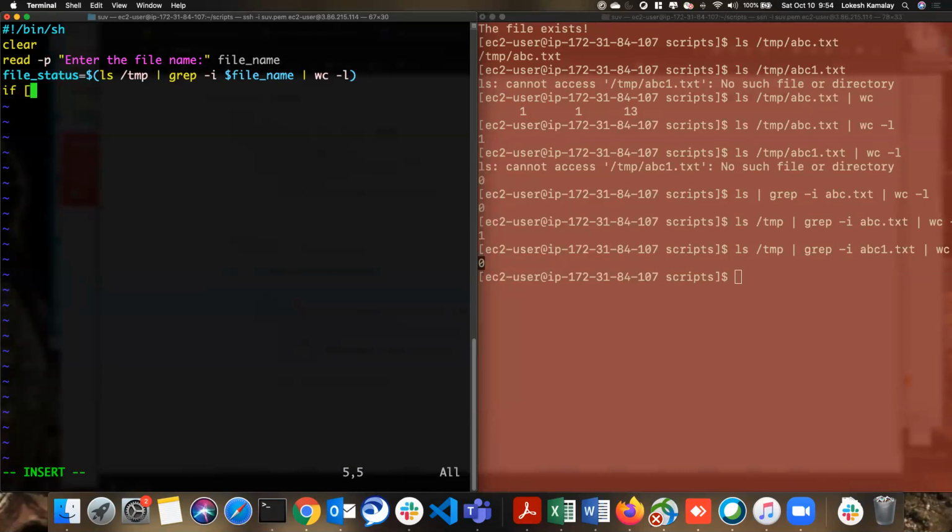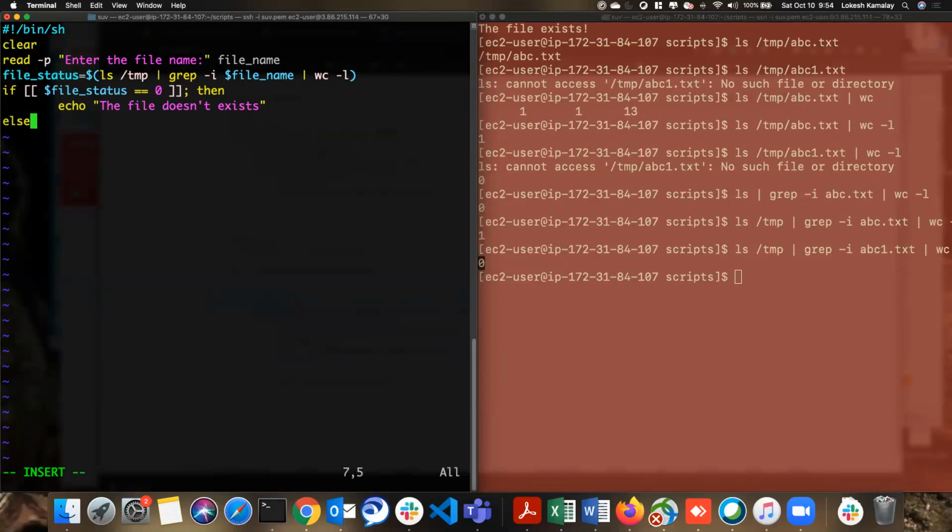If file status equals 0, it means the file doesn't exist, right? Then the file doesn't exist.